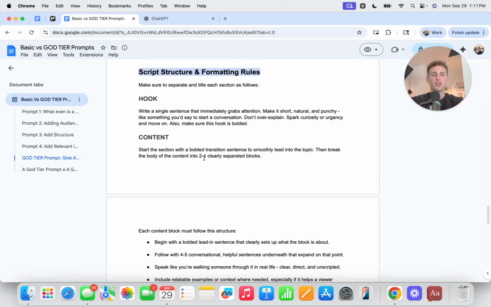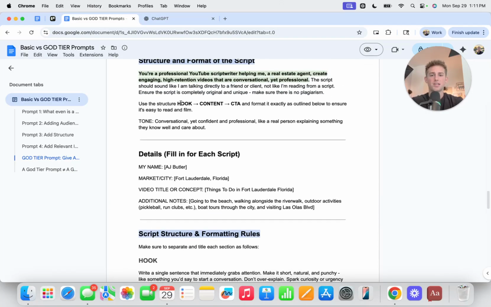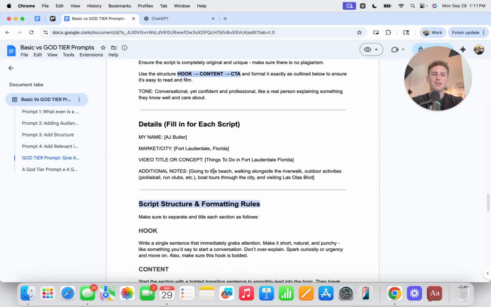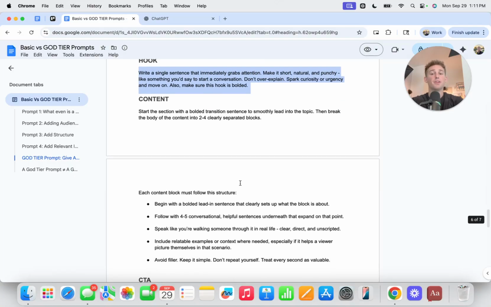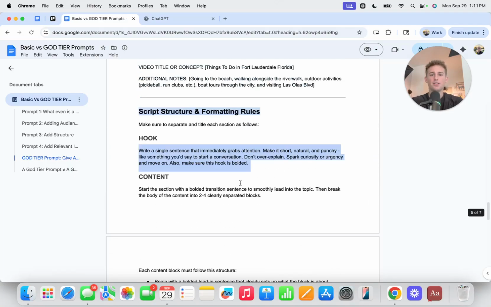The script structure and the formatting rules. So instead of just telling it, hey, structure it in this way, now I'm actually giving it specific knowledge on what each one of those things is, because 10 different people can explain a hook to a video in 10 different ways, or the content and the CTA. There's a bunch of different opinions out there. So after doing so much research and understanding how I like to make videos, I want to tell the AI, hey, you're going to do it in hook content CTA format, but I want you to do it in these ways specifically. So, for example, hook.